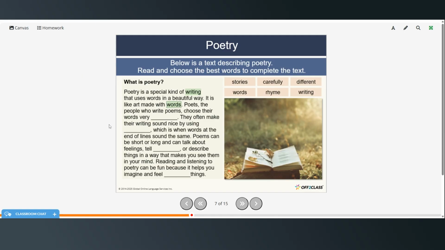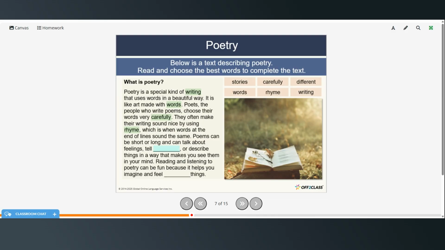Poets, the people who write poems, choose their words very carefully. They often make their writing sound nice by using rhyme, which is when words at the end of lines sound the same.